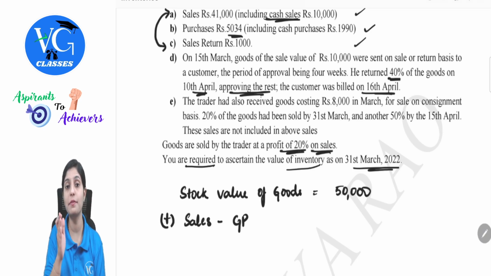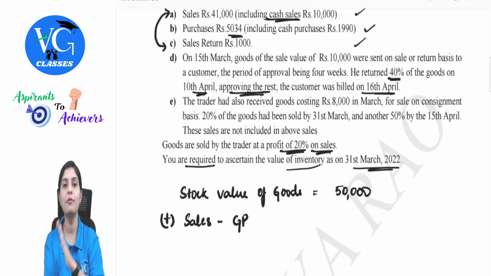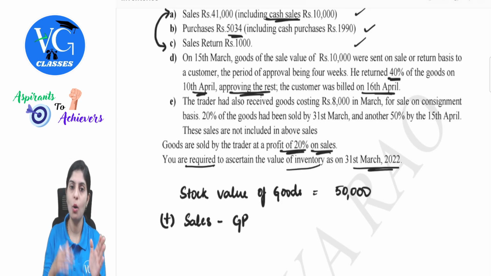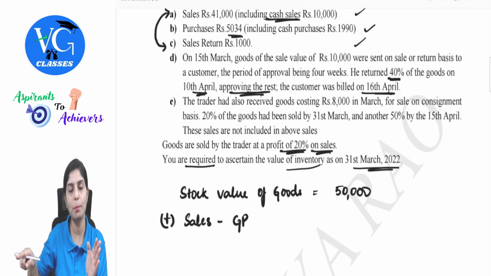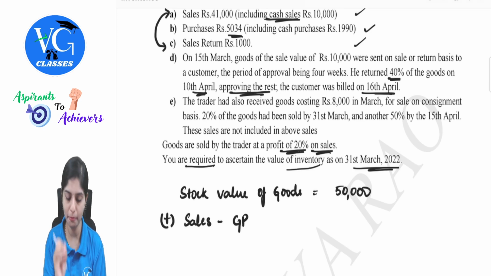Now, first of all, let's figure out, will this have an impact on your value as on 31st of March? The goods is sent on which date? 15th of April. So, if I have to consider as on 31st March, was the stock of goods pertaining to those which were sent on approval lying with my godown? Yes. So this is already there in the value of stock as on 31st of March.